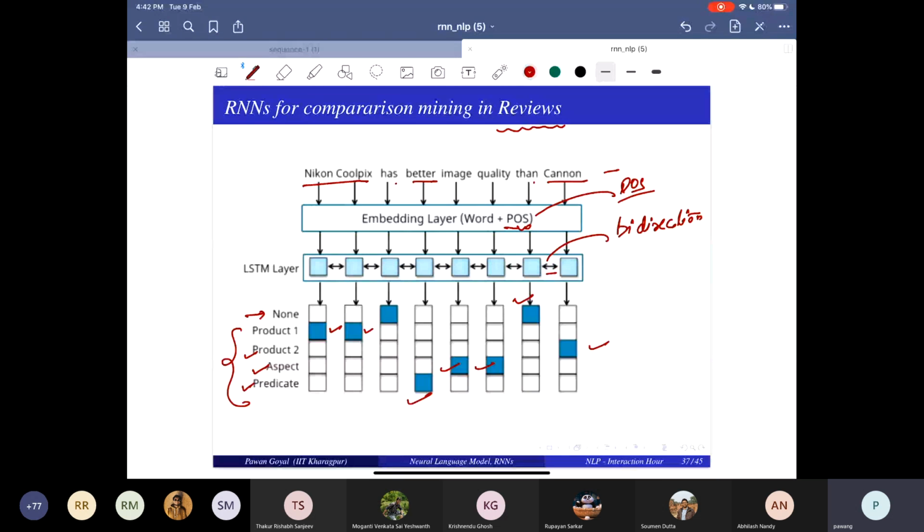Okay. So you don't have to worry about this. I will just give you the basic thing about this embedding layer. So what is the embedding layer? You have to give this word as input to your RNN or LSTM, right? So you have to feed it in some vector format. So you have to create a vector out of this. And this can be anything.